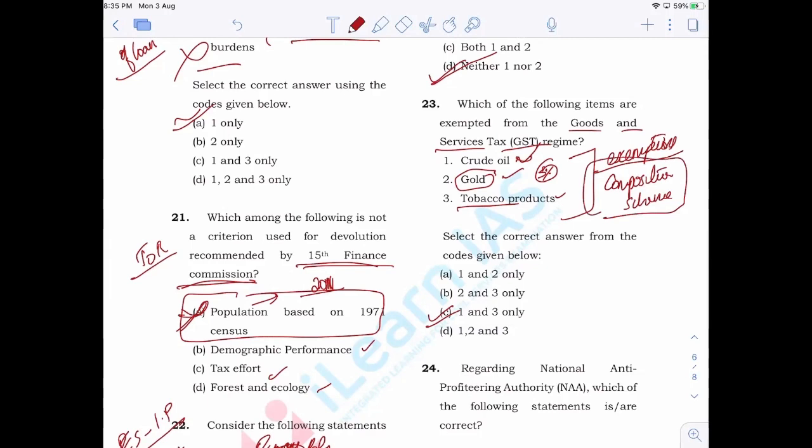As you have seen in 2017 and 18, they have asked questions related to GST. In 2018, there was no question related to it, but there are certain changes that are consistently or quite frequently taking place when it comes to GST. So as a result, there are chances that UPSC may ask questions related to the recent events related to GST.